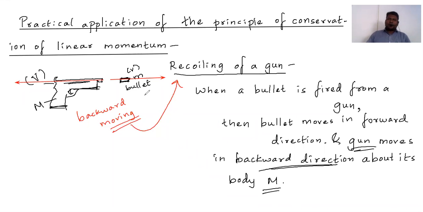Now, what we are seeing here, my dear kids, is that we can apply the principle of conservation of linear momentum. We can make a practical application with the recoiling of a gun.